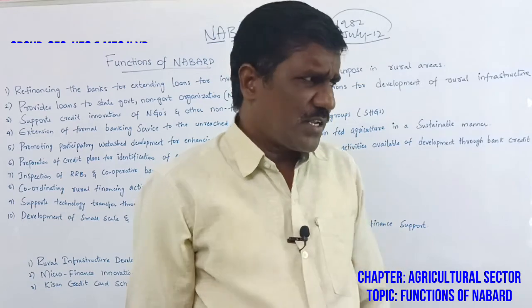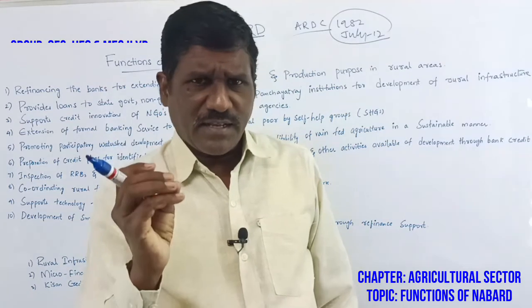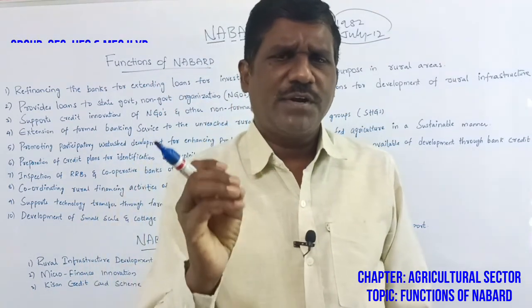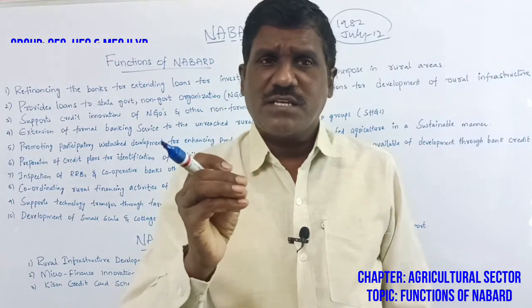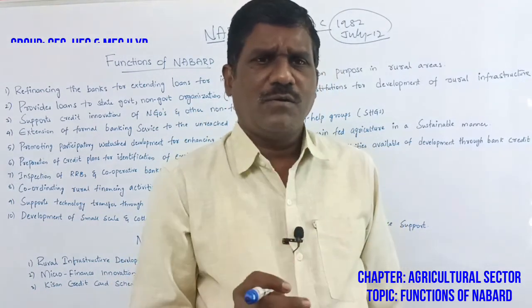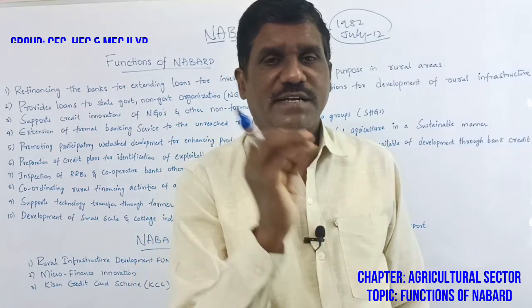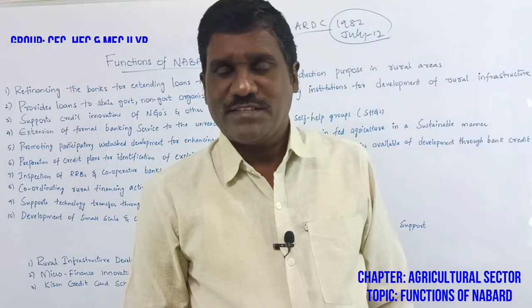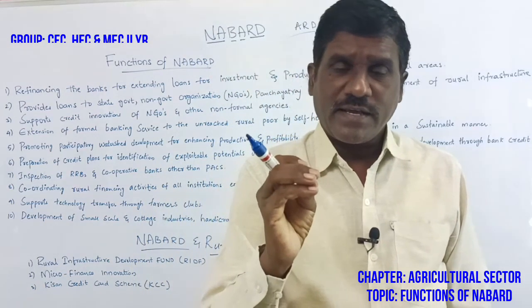What is the need for its establishment? The agriculture sector needs more and more credit facilities. To provide them, the government and the Reserve Bank coordinated, and NABARD was set up on 12th July 1982. It is the one and only apex bank in the agriculture sector.